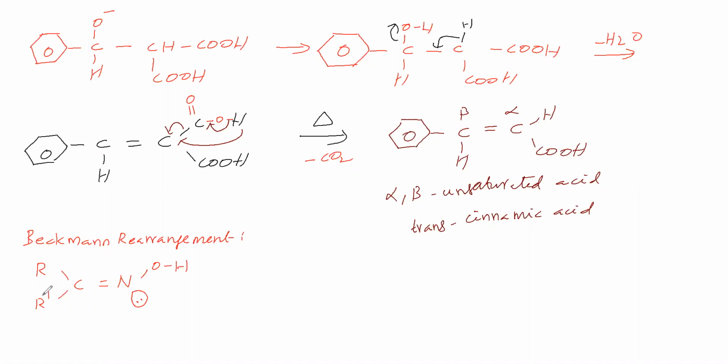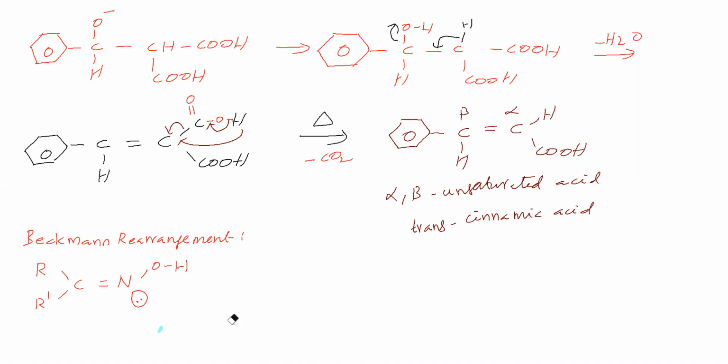Now we can say that this R group is anti to the lone pair, anti in the sense opposite. Then this R group is syn to this OH group, syn in the sense same side. Next, this R dash is anti to this OH group, and this R dash is syn to this lone pair. So we said how this oxime is there.